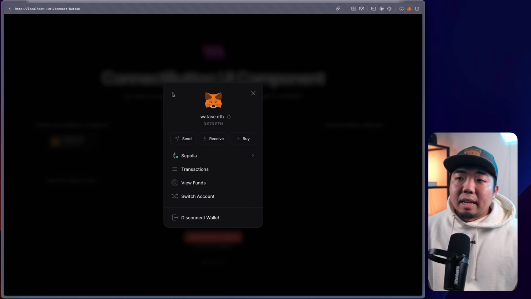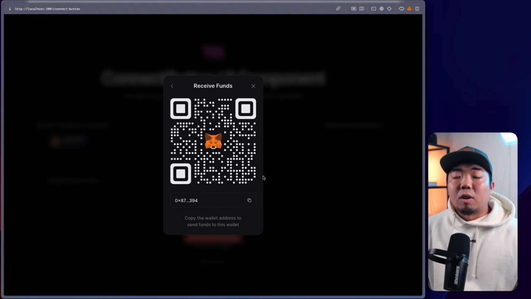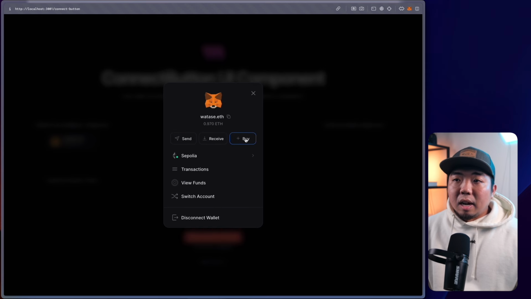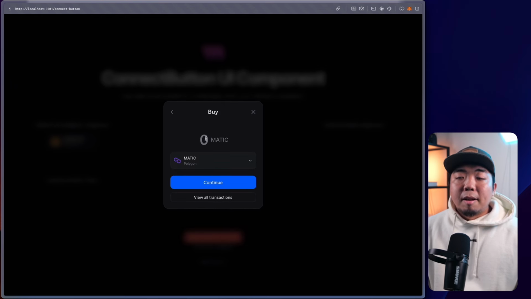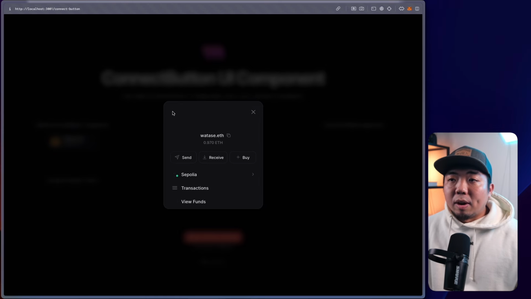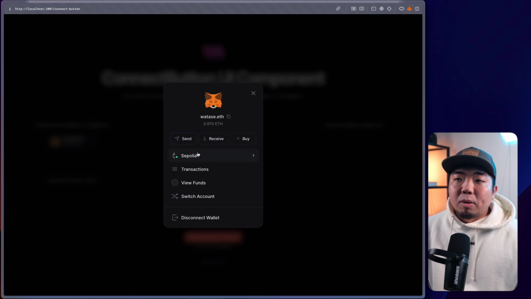I can click on this, and now I have a connected modal here. I can send funds from my wallet. I can receive funds. This will pull up a QR code that someone can scan, and it'll copy the wallet address. We have our buy button here, which is our pay feature. So you can actually buy or swap out cryptocurrency. You can do crypto to crypto, or you can do fiat to crypto, all within the connect button UI component. You can switch your chains here. So right now I'm only supporting Sepolia.